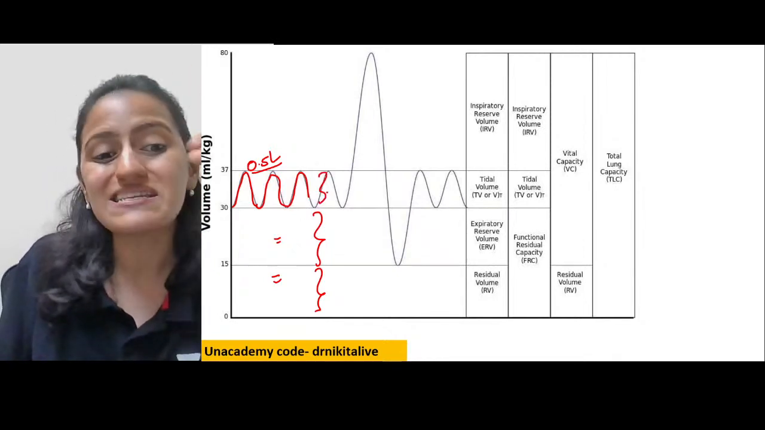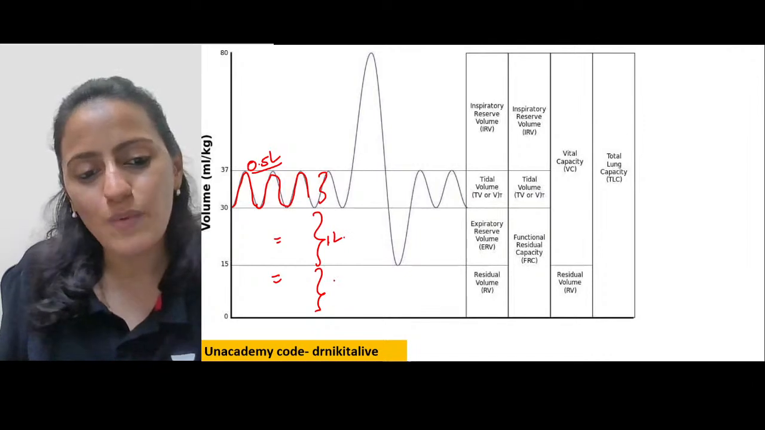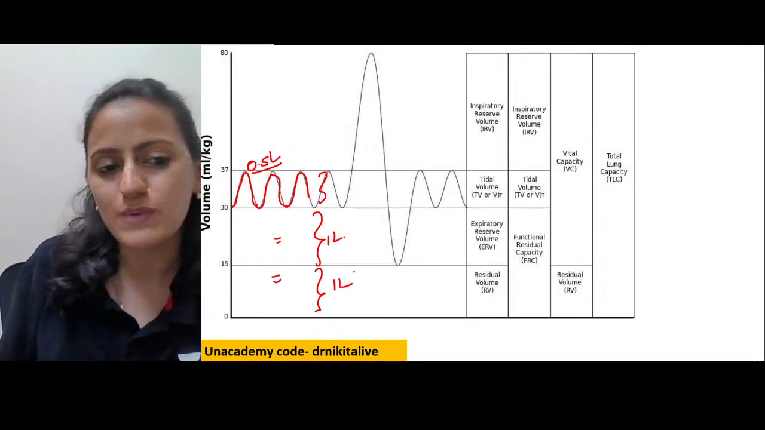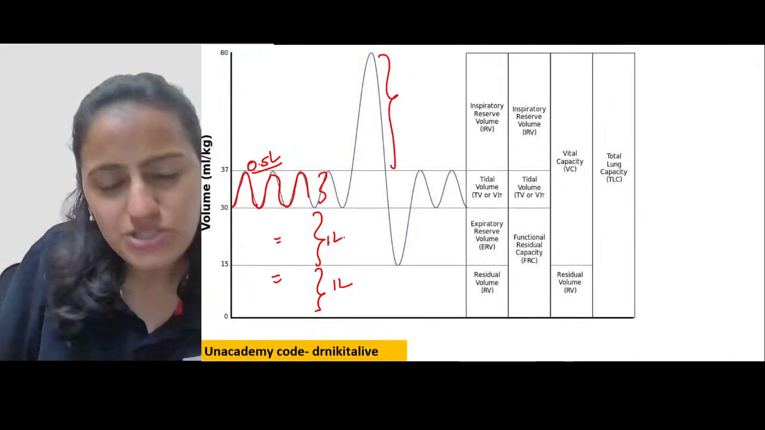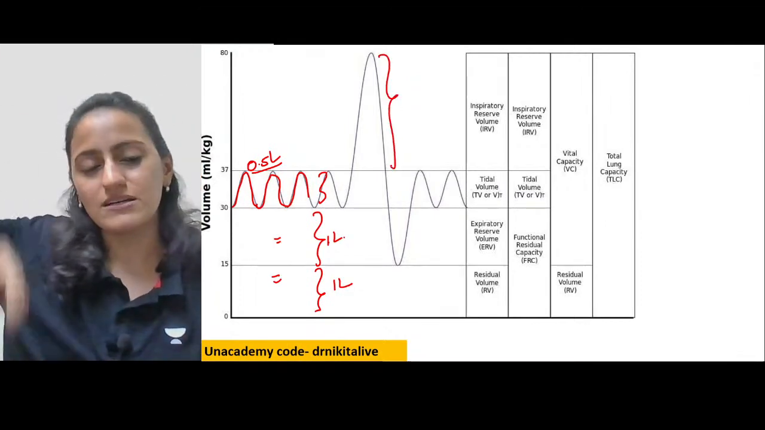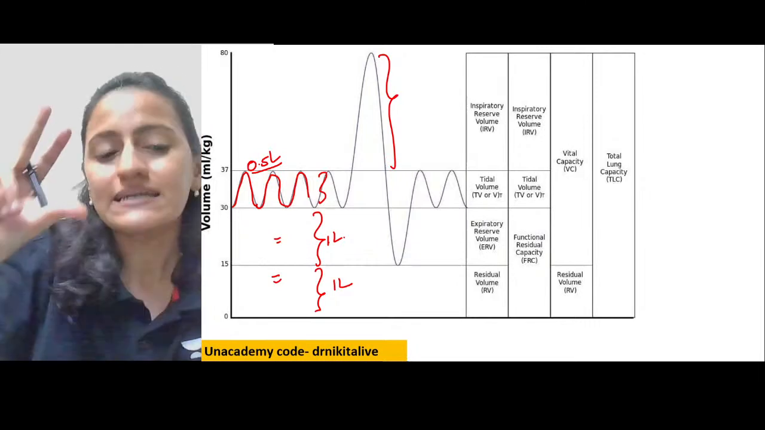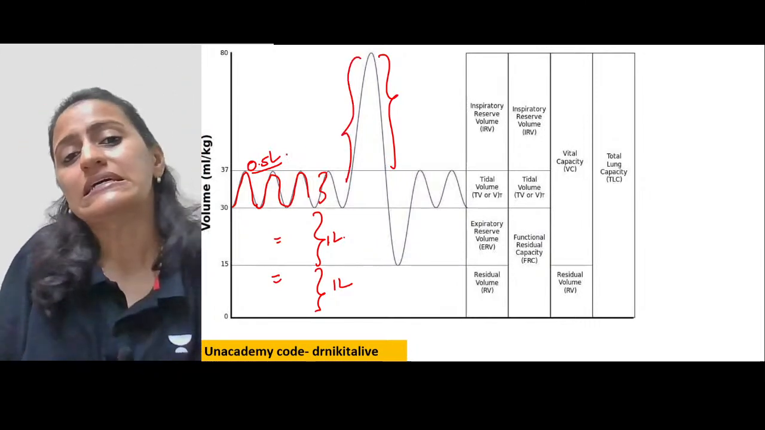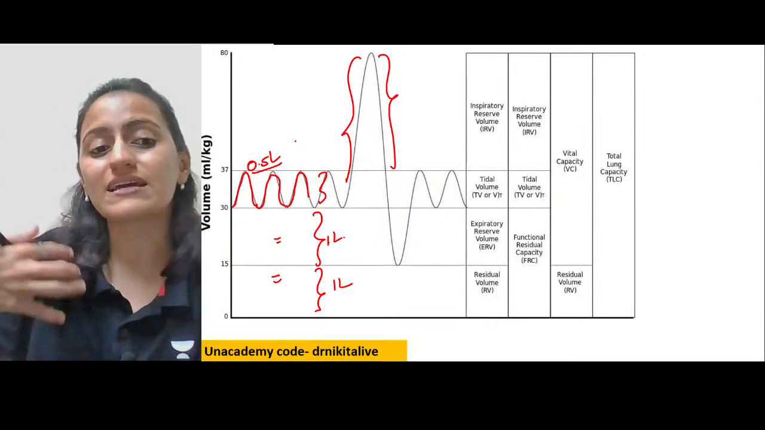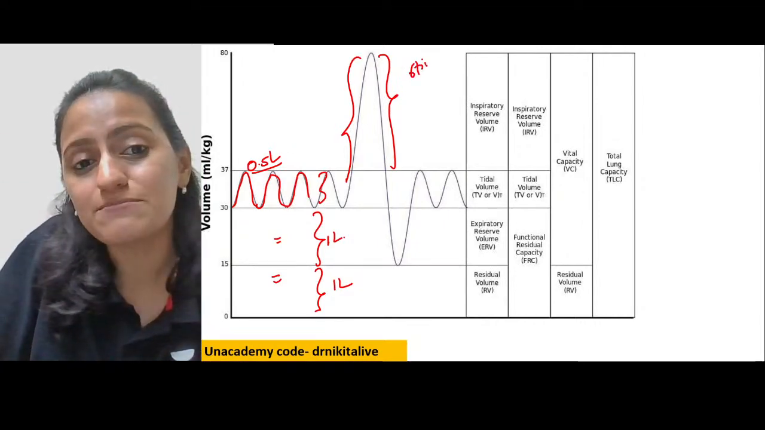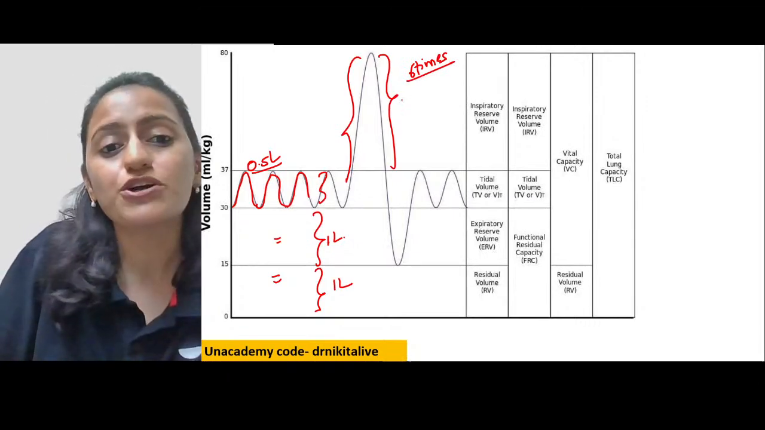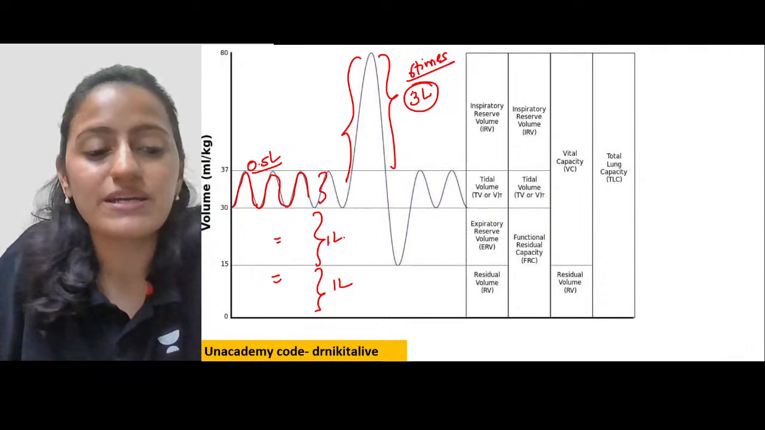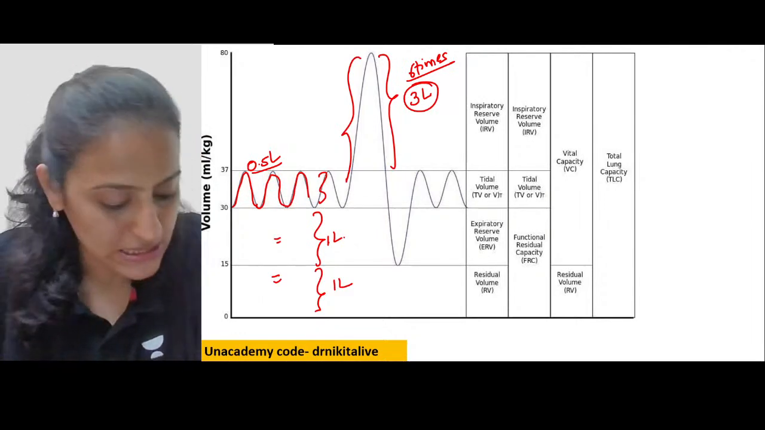And they look the double of the TV. So this is like 1 liter and this is 1 liter. So ERV or RV, 1 liter, 1 liter. The one with the maximum height, that is the IRV. So this IRV, imagine that the reserve we have is 6 times of the normal. So 0.5 into 6, that's approximately 3 liters. Okay, that is approximately 3 liters that we have.